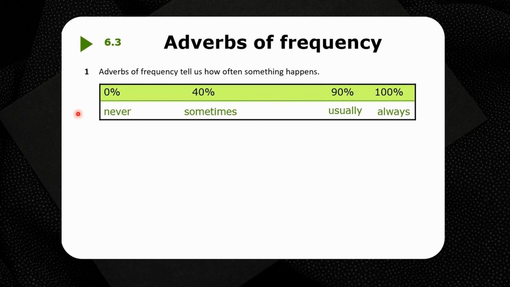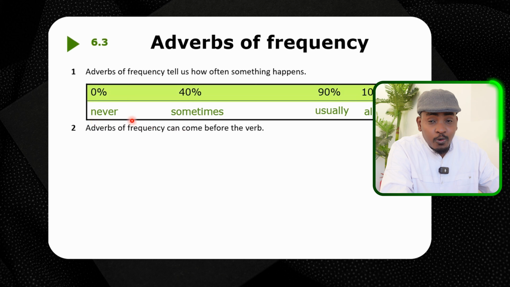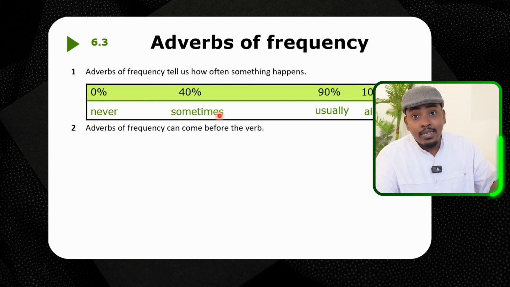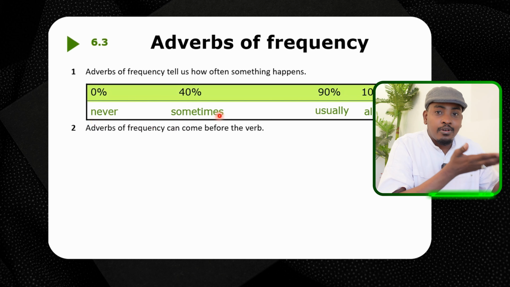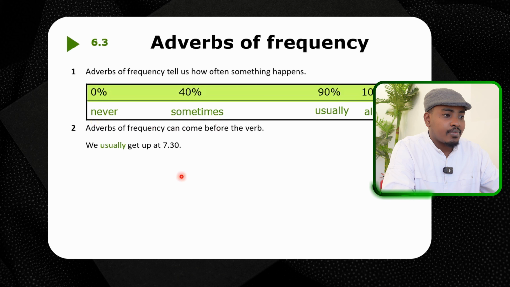I sometimes go to school. I usually go to school. I always go to school, right? So these, we call them adverbs of frequency. What is an adverb of frequency? Never, sometimes, usually, always. Okay.